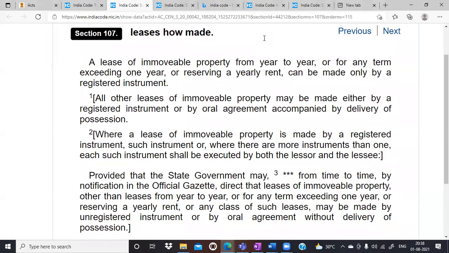This is important. So does it mean that it has been due but not been received, as it was said in the definition of lease, that paid or to be paid? Right. So that can be interpreted here also. Reserving a yearly rent signifies that it can be paid in future.